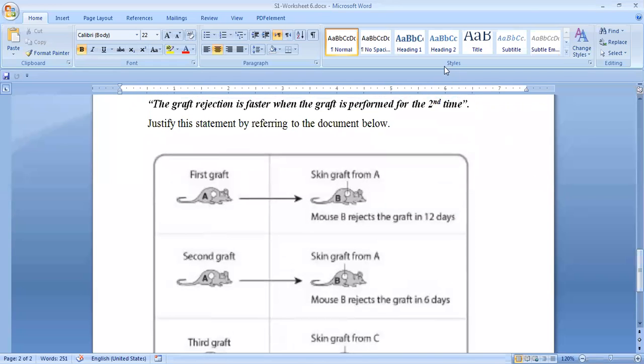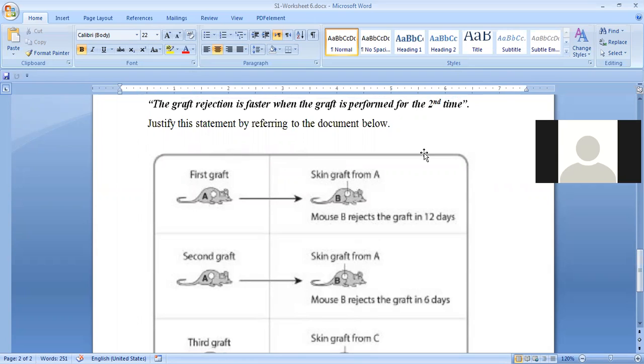Ali Basma, Ali Fadi Basma. And then we move to another one. Ali Fadi Basma, good morning. Yes, Ali, you can speak. Good morning, Ali. Good morning. Okay, Ali, the graft rejection is faster when the graft is performed for the second time. Okay?